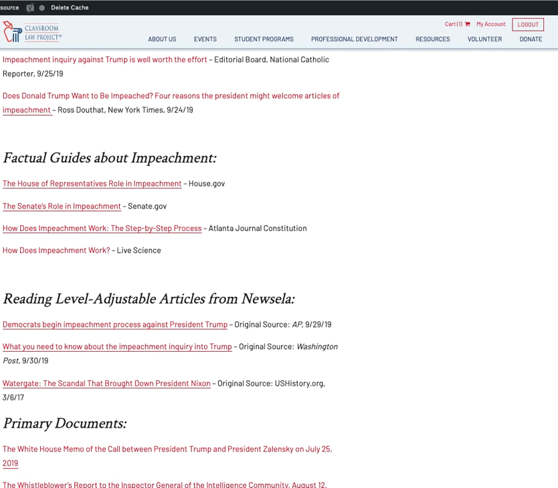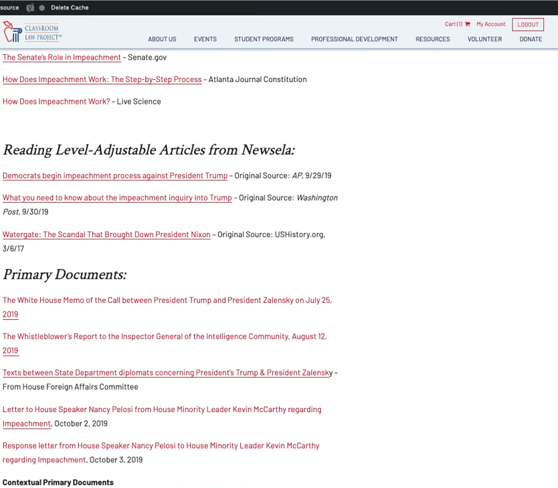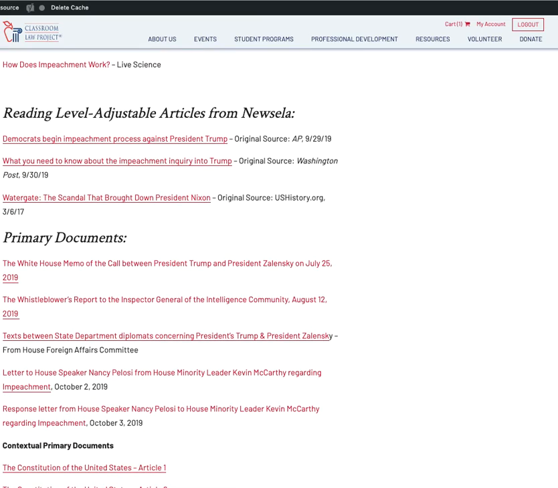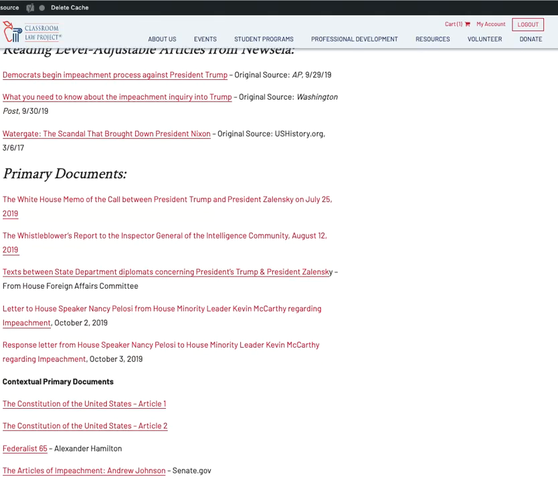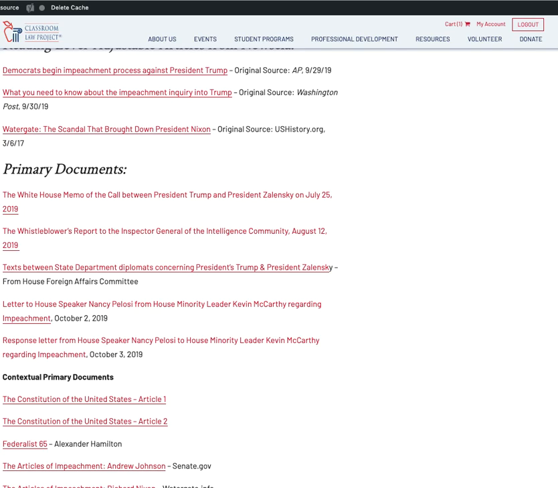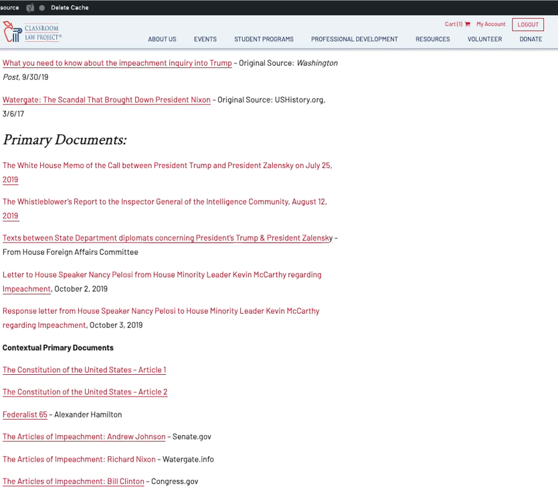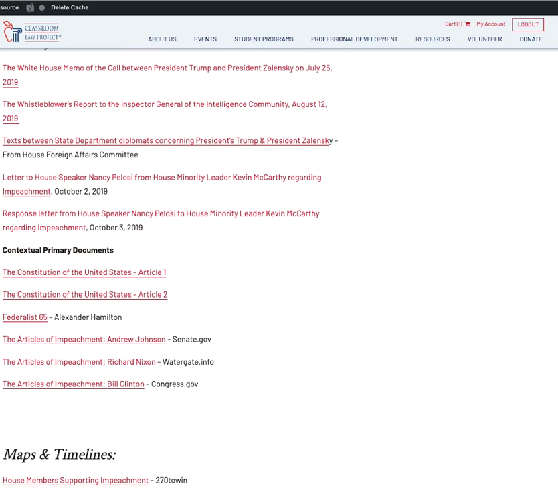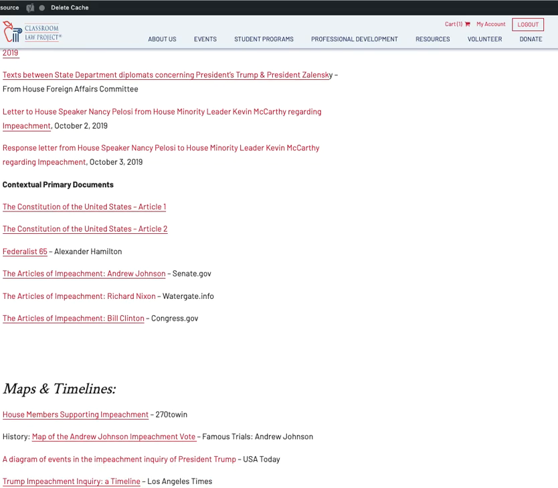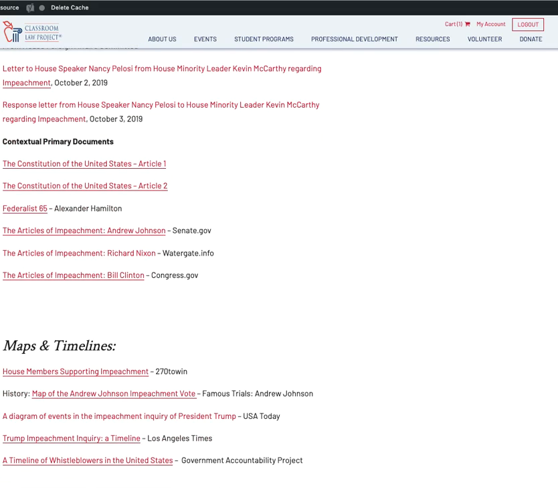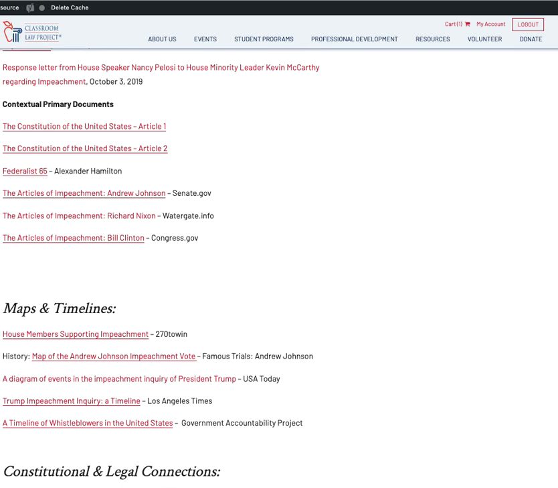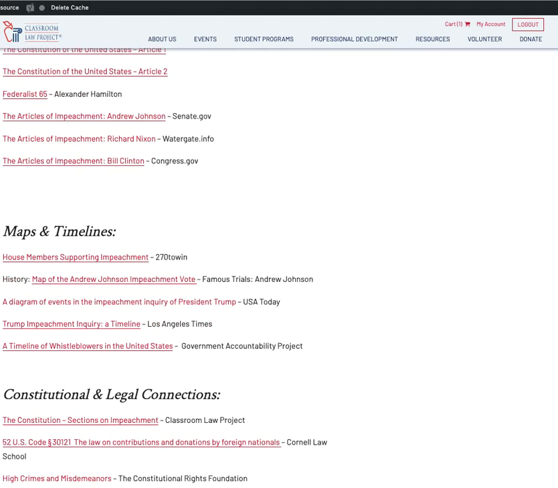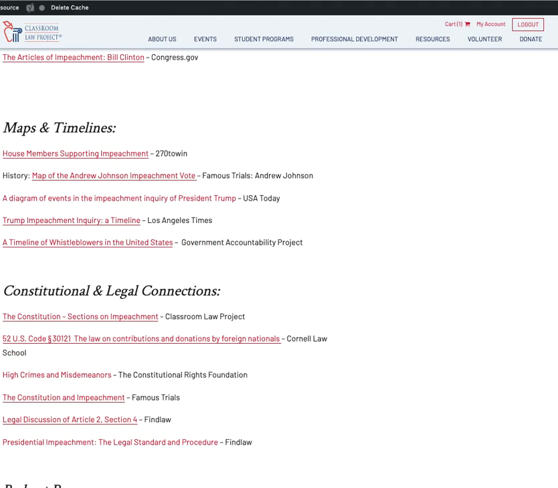In addition to the news itself, we'll try to provide you with primary documents or artifacts that go along with the topic so that your students can do some more background research or looking into the issue itself. If there are contextual or historical primary documents that go with it, we'll try to include those. We'll also try to give you a variety of ways to approach the topic from different academic areas, including geography, using graphs and charts, or even timelines. And finally, we'll always include ways for you to make constitutional and legal connections to the issue itself.